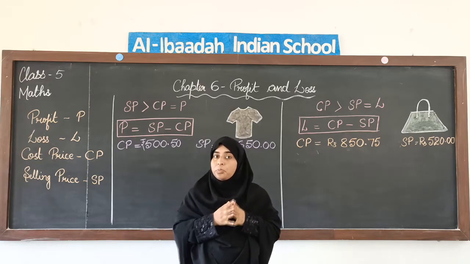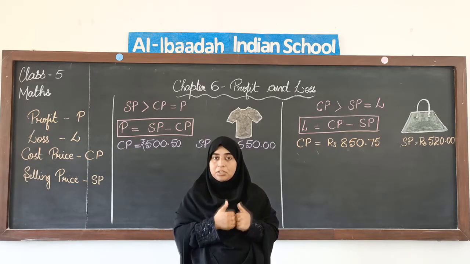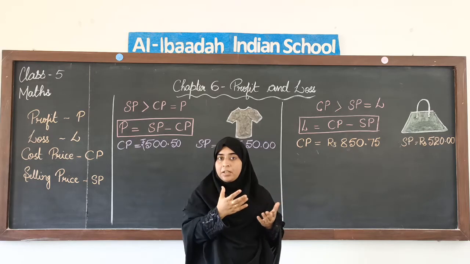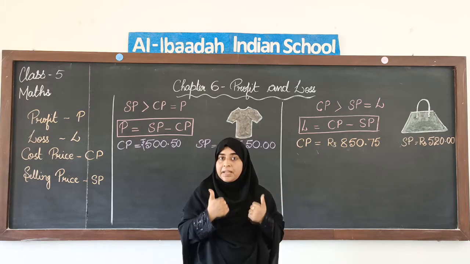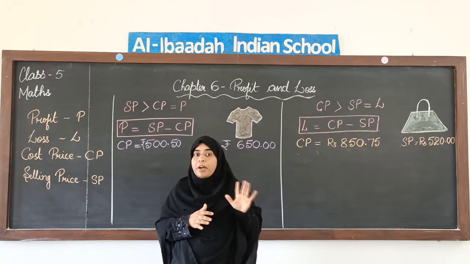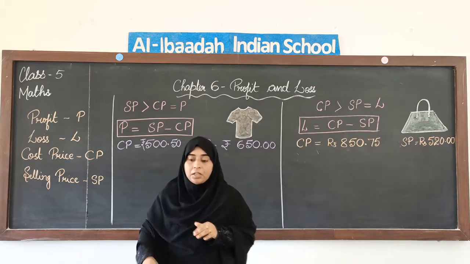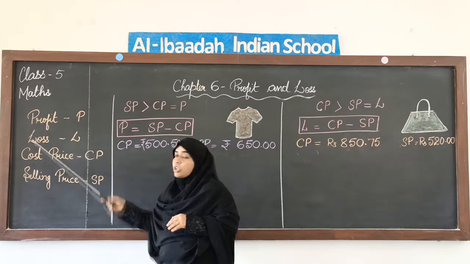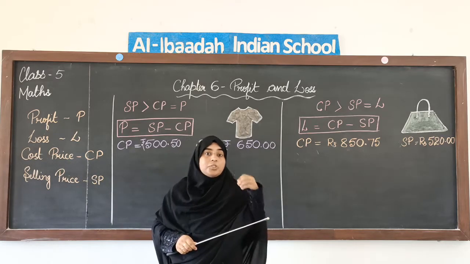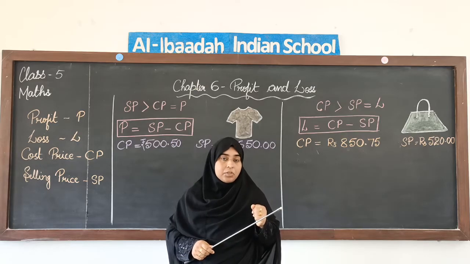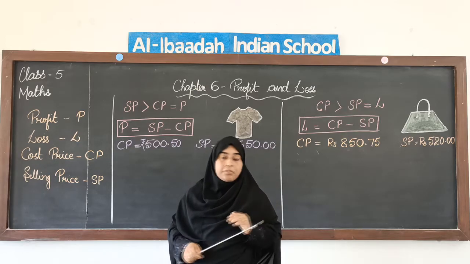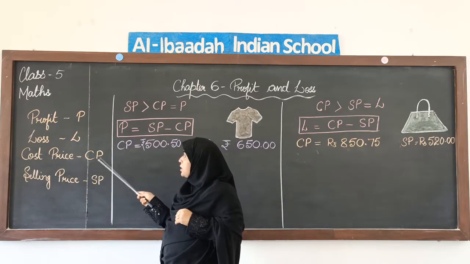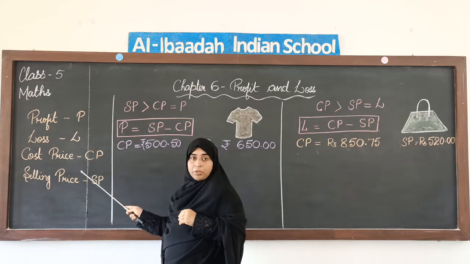Remember, the cost price, the money that you pay when you are buying something, was 500 rupees. We use CP as the short form of cost price.